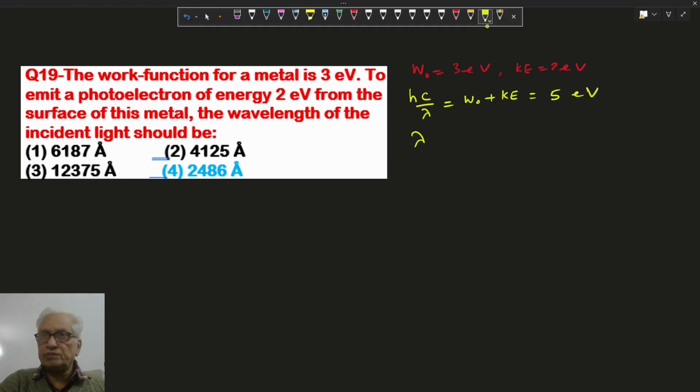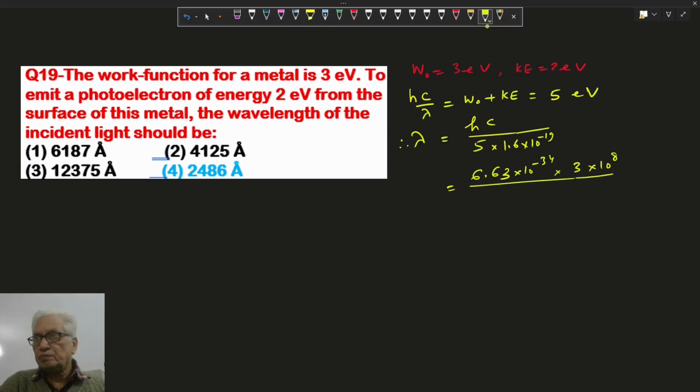Now lambda can be found: converting 5 electron volt into joules, 1.6 into 10 power minus 19, h Planck constant 6.63 into 10 power minus 34, c is 3 into 10 power 8, upon 8 into 10 power minus 19.